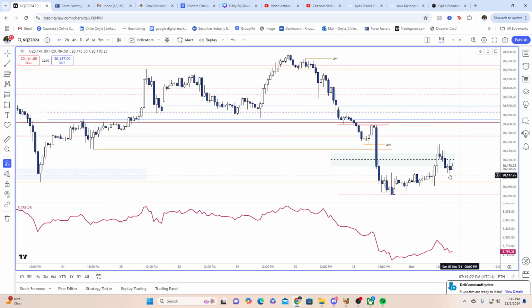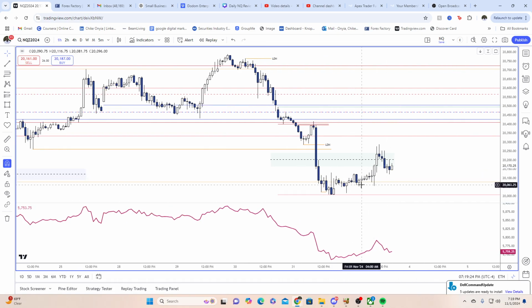On the 1 hour, what happened overnight? Looking into London, in Asian we came out, took out this low right here, spiked higher, and formed an order block in London. Then we came back down pretty aggressively on the previous week low, still finding support on top of it, coming back into this wick, which acts like a fair value gap.